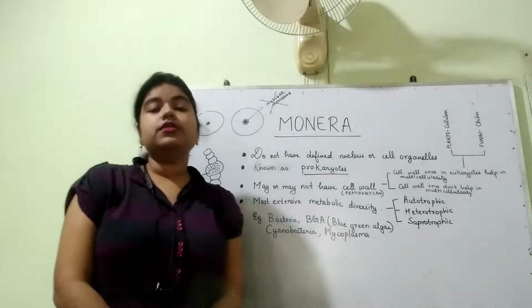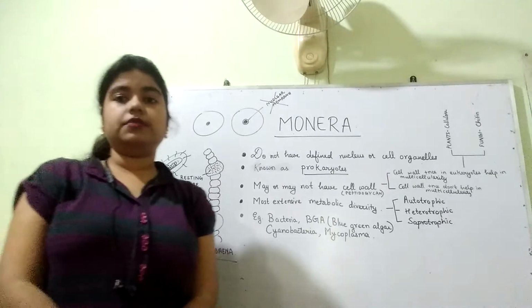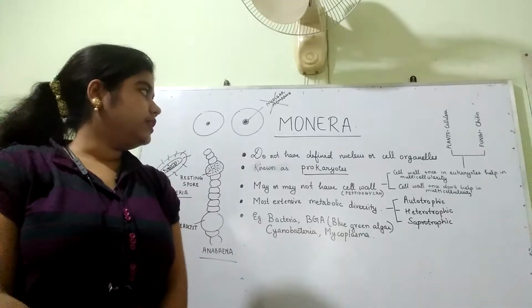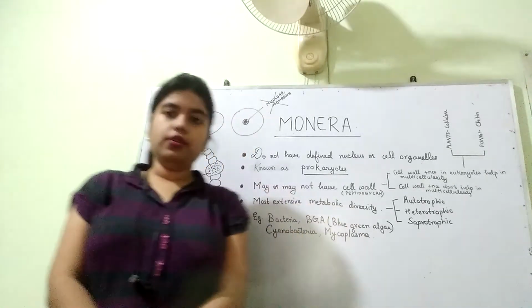Good morning, students. Today we will be discussing the subtopic Monera. It is the first kingdom given by R.H. Whittaker. These are the features of Monera given in the NCERT textbook of class 9.